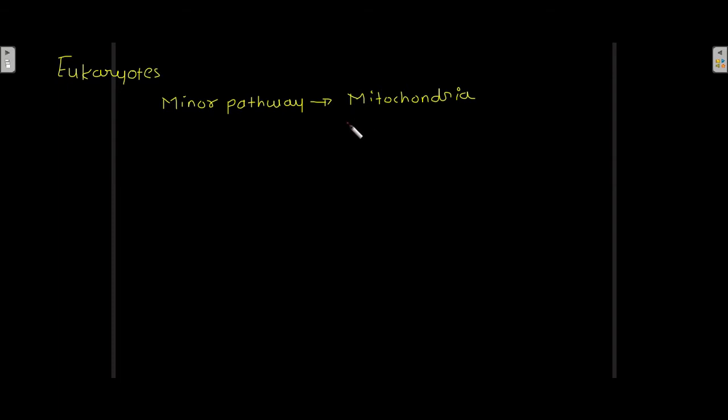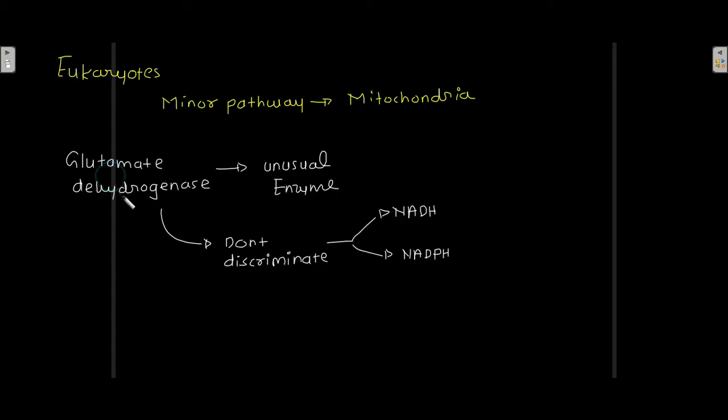Now, this glutamate dehydrogenase, that is catalyzing the reductive amination of alpha ketoglutarate, is an unusual enzyme. And why is it an unusual enzyme? Because it doesn't discriminate between NADH and NADPH.